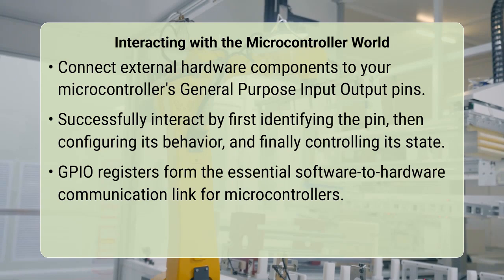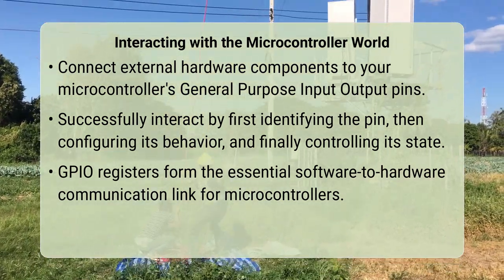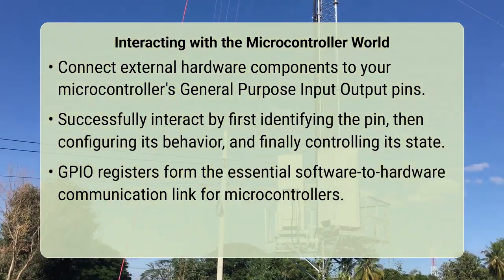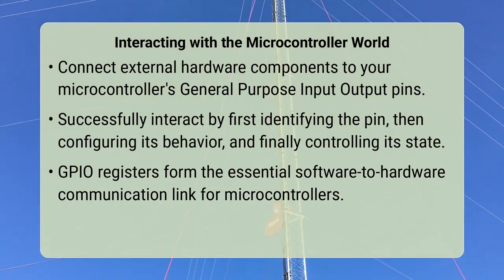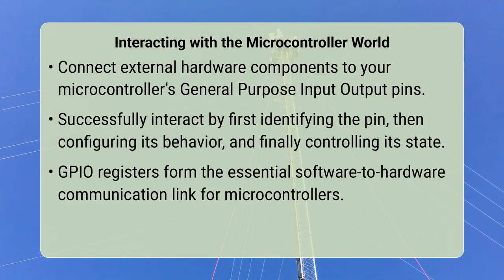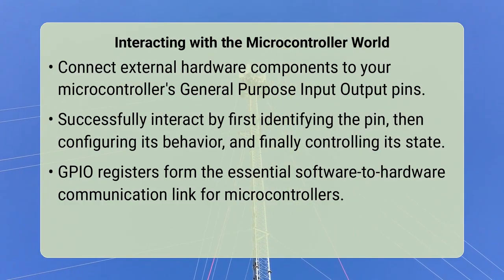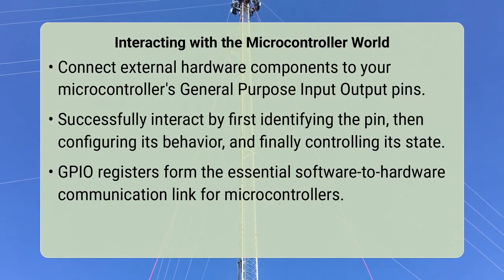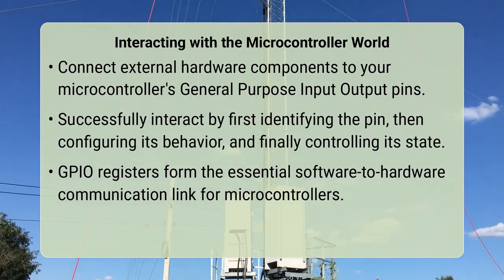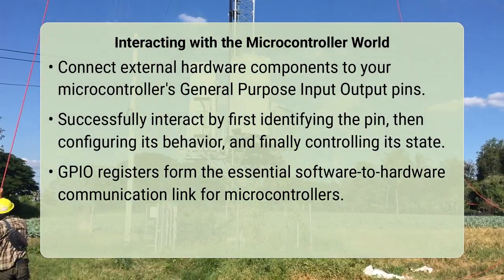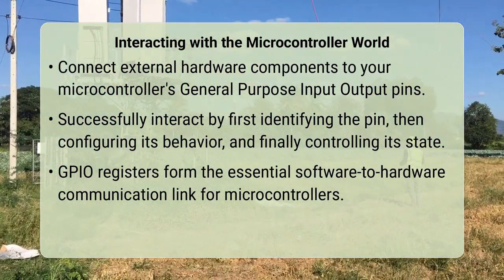registers. The essential steps for configuring GPIO registers involve first identifying the specific pin you wish to control, then setting its operational mode, and finally, managing its electrical state. This process establishes the fundamental communication link between your software and the external hardware connected to your microcontroller.